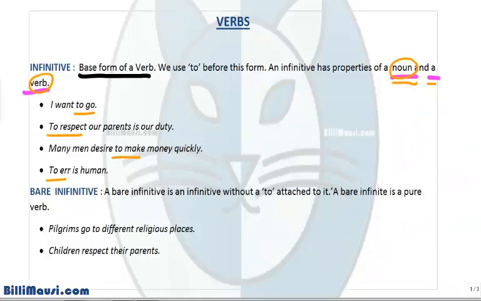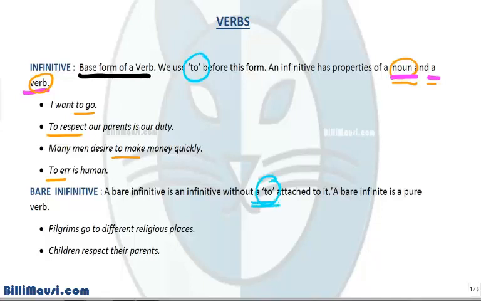There is also another terminology which is called bare infinitive. A bare infinitive is an infinitive without a to attached to it. So far we have seen that infinitives have to attached before the verb. In bare infinitive, it does not have a to. So this is the basic difference. For example, pilgrims go to different religious places. Go is the bare infinitive here. Children respect their parents. Respect does not have to attached to it and it is behaving as bare infinitive.